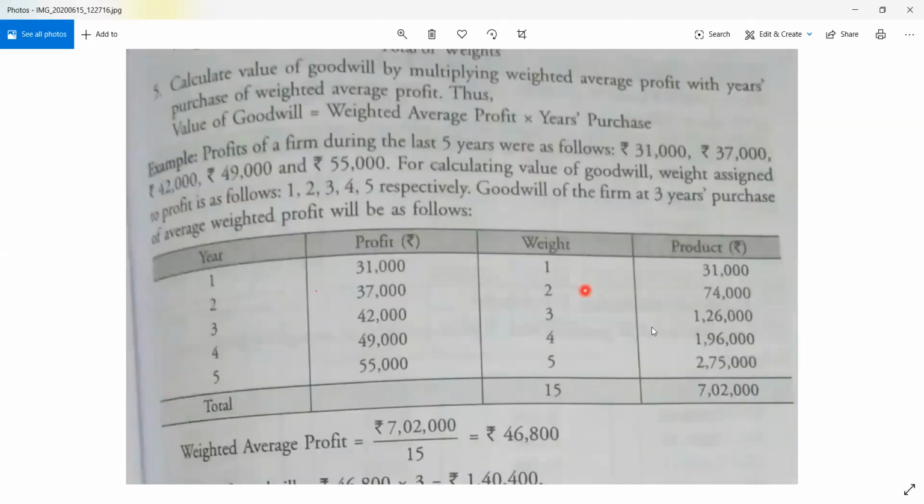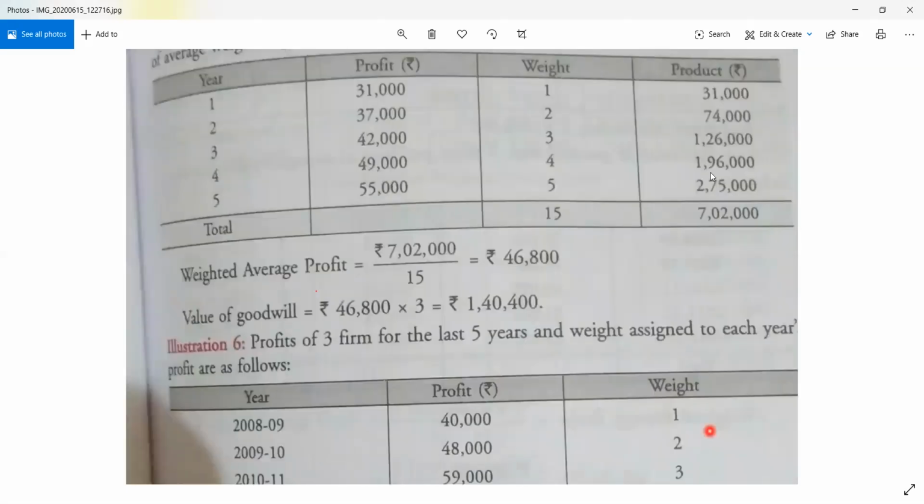And the product: 31,000 plus 74,000 plus 1,26,000 plus 1,96,000 plus 2,75,000. The total comes to 7,02,000. Clear?